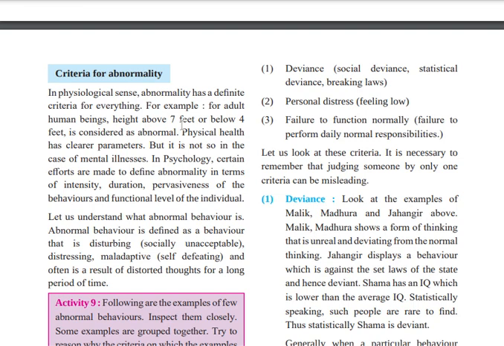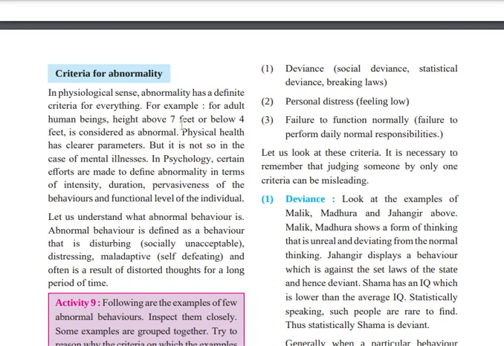If I talk about it in the physiological sense, abnormality has a definite criteria for everything. For example, for adult human beings, height above 7 feet or below 4 feet is considered abnormal. So in the physical sense, if the height is too long or too short, we can say that the person is not normal. It is abnormal. Physical has clear parameters.